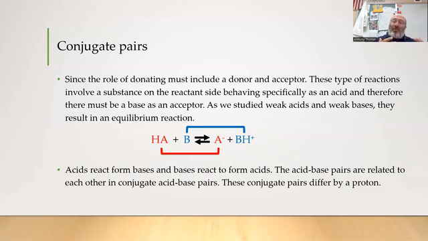Now, here's the neat part of this. Differing by a proton builds a conjugate pair. So every reaction we're going to look at is going to have two conjugate pairs. On the reactant side, we're going to have something acting as an acid, something acting as a base. On the product side, because it's going to establish an equilibrium, as you notice my two-directional arrow, I'm also going to be able to look at the reverse reaction and have an acid and a base in behavior going in reverse. It so happens that when you look at the conjugate pair, the acid behaving in the forward direction will be a conjugate base behaving in the reverse direction that will align to make a conjugate pair.